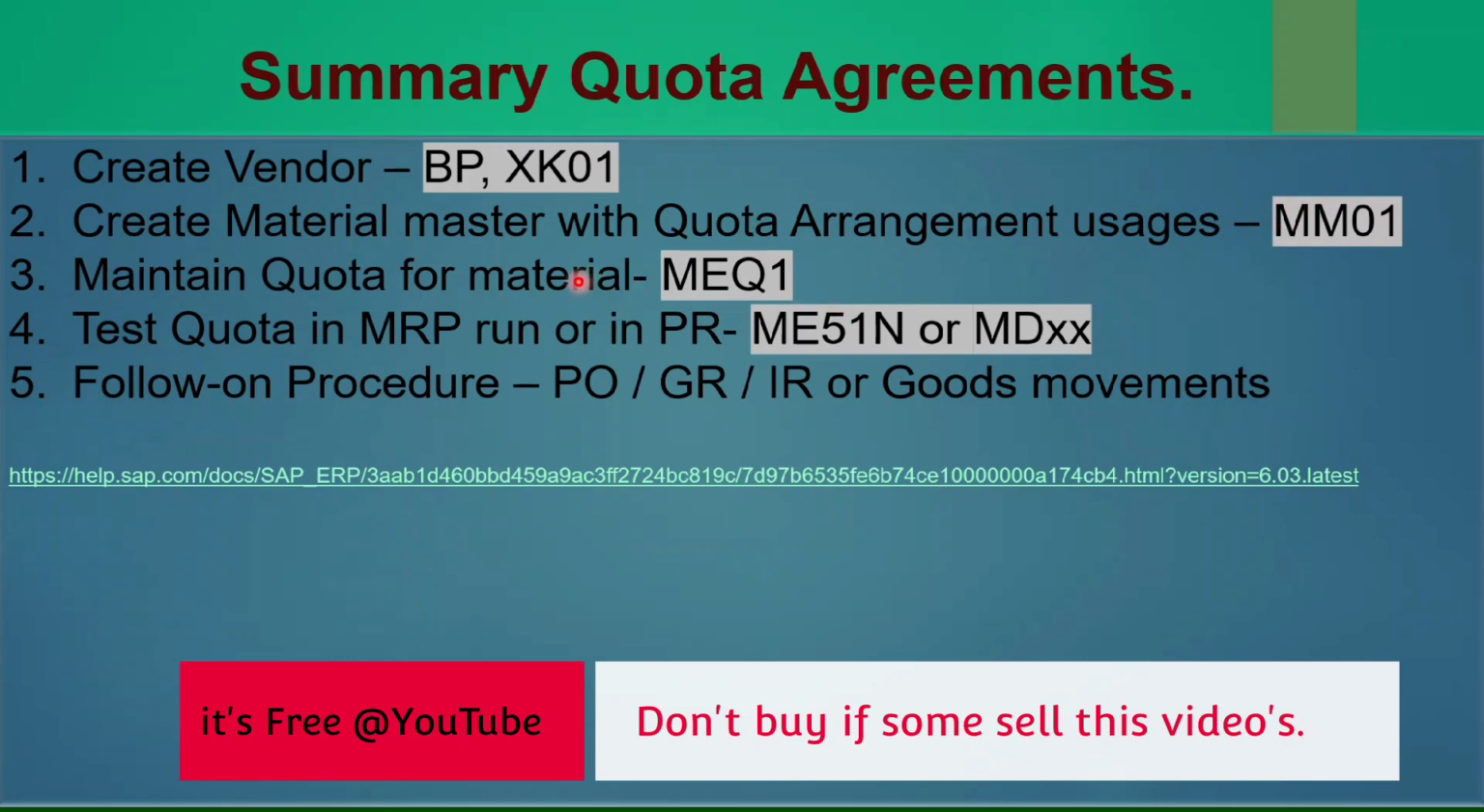Then one step is missing here. We also maintain a purchasing info record for this. So that is what is missing here. Then we maintain quota in MEQ1, then we create a PR through MRP or maybe MA51N, and then the next follow-on procedure. So this is how we perform quota agreement and all scenarios along with this.